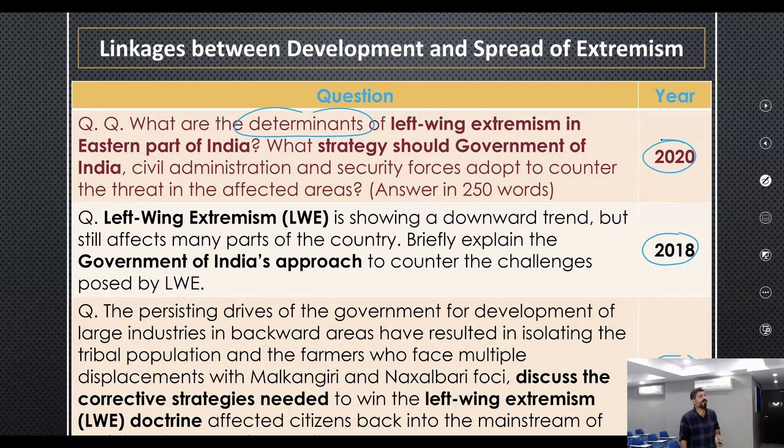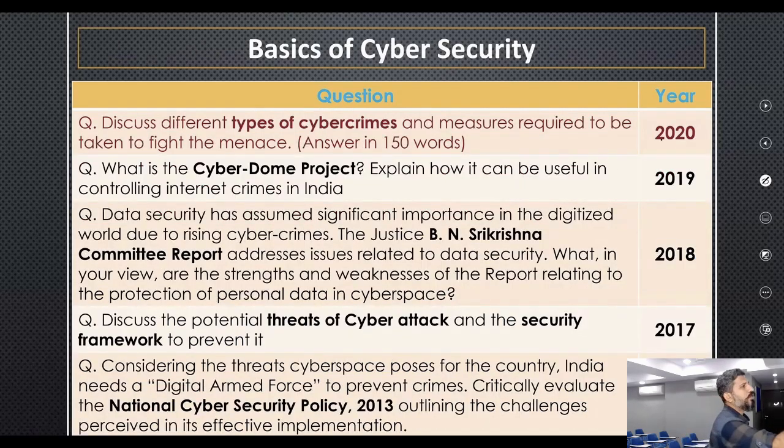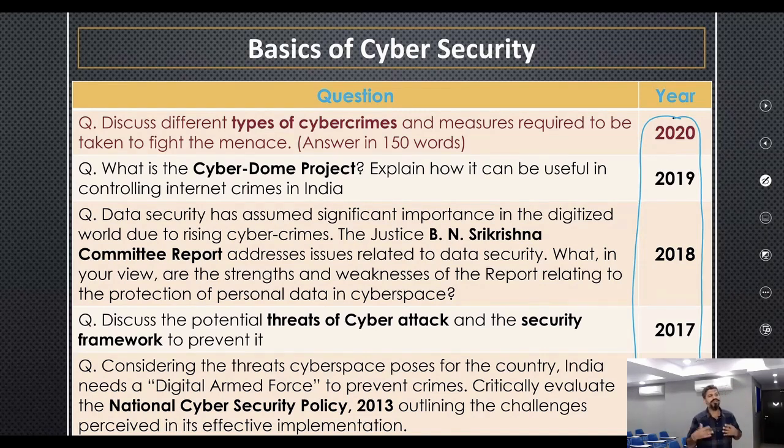Then if you look at the next part, we have cybersecurity, which has been one of the important themes. This year also a question was asked from this particular theme, and regularly we have been asked questions. In this, first is of course, what are the different types of cybersecurity attacks? Second is India's preparedness, and third is what India needs to do further in order to strengthen its cybersecurity apparatus. If you prepare these three parts, you will be able to answer the questions in the cybersecurity part also.